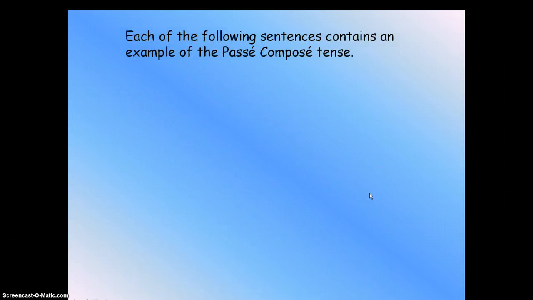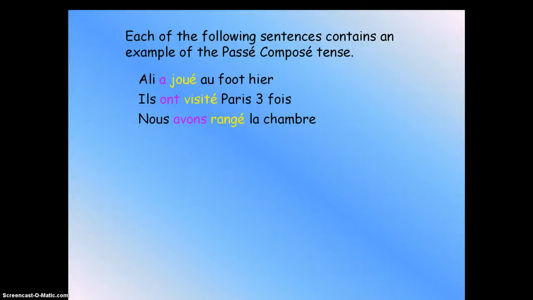All right, so let's go ahead and check this. Each of these following sentences contains an example of passé composé. Ali a joué au foot hier. Ils ont visité Paris 3 fois. Nous avons rangé la chambre. This is exactly the sentence that we had before in English. You notice that every time they have a purple part and a yellow part. This is called the helping verb, or the auxiliary, and then the past participle. Just make sure you get this.